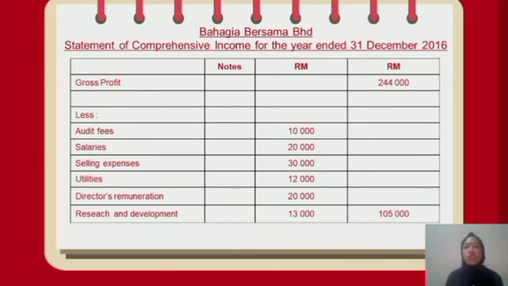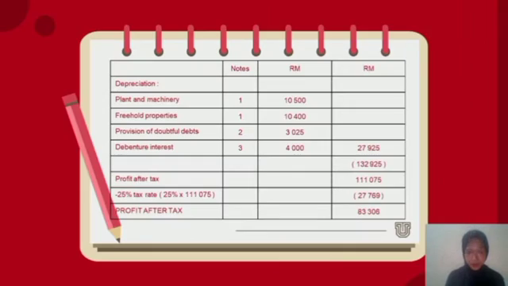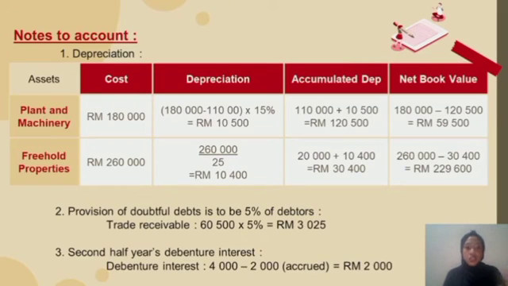All of this costs 105,000, and we state the depreciation that was stated in the trial balance, plant and machinery. We need to state the notes, where we refer to the notes. Plant and machinery at number 1, we took it from the notes to accounts.